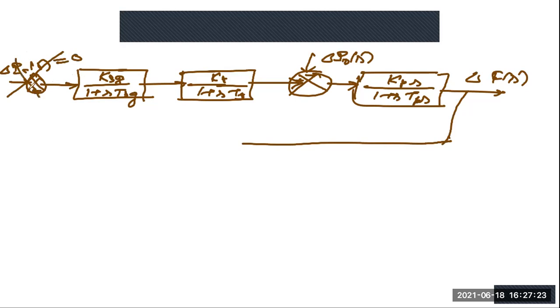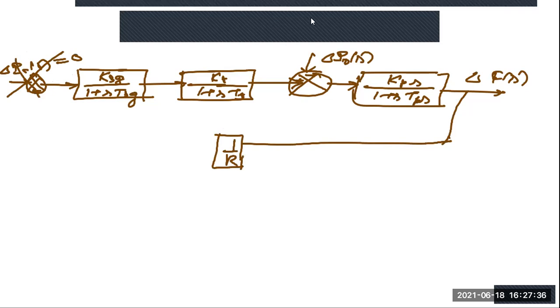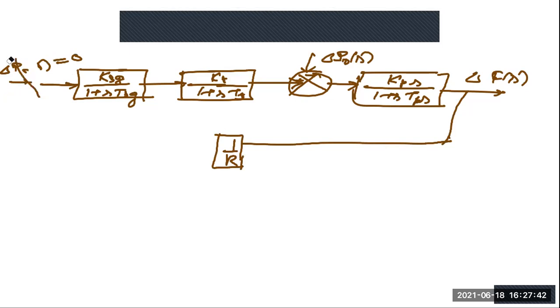There was a negative input here, so we have this 1 by R. But when we are removing this block, what has to be done? When we remove this, this block has no value because the input is 0.